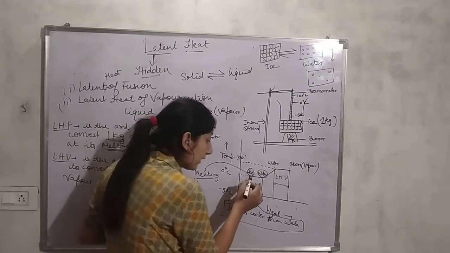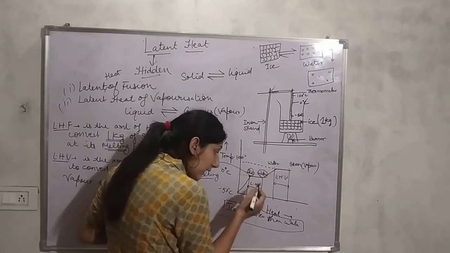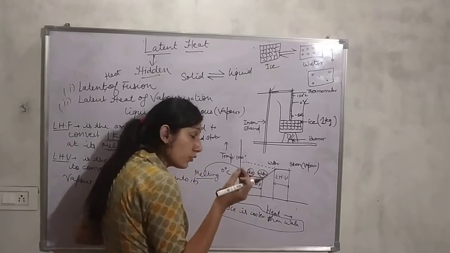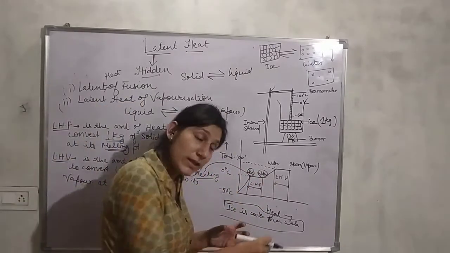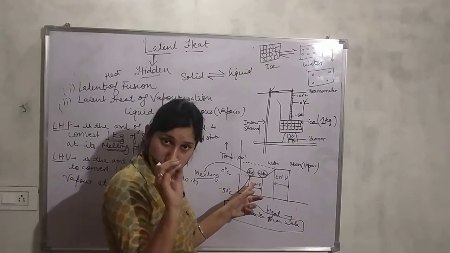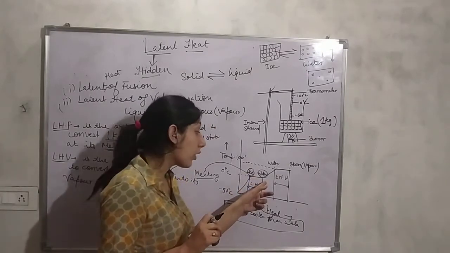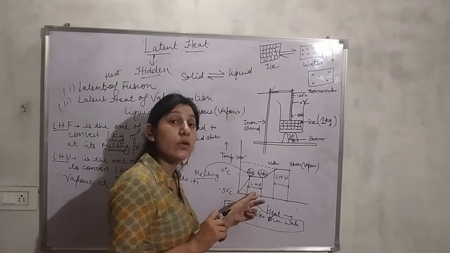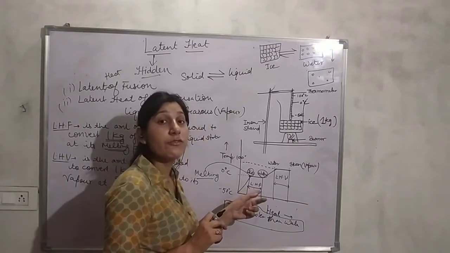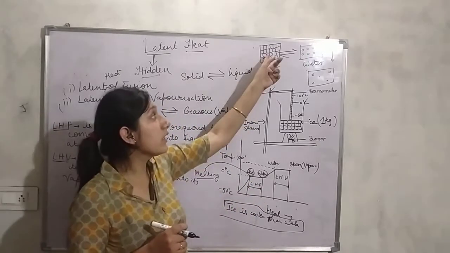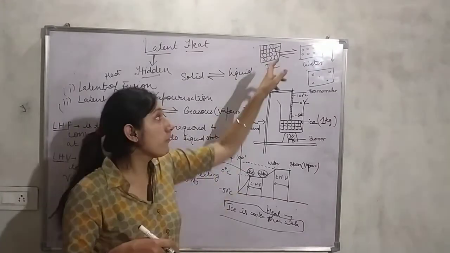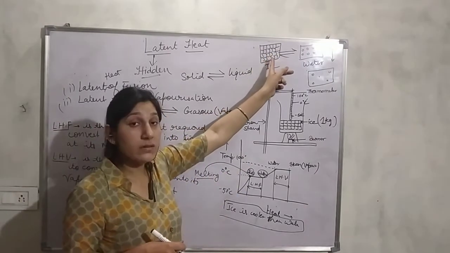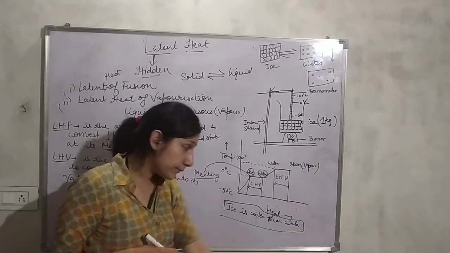You can see that for ice to become water, what is needed? Latent heat of fusion. And latent heat means it needs heat, meaning ice has less heat as compared to water. What is the additional heat in water? Latent heat of fusion. And why was that heat used? In order to overcome the force of attraction to convert solid into liquid.